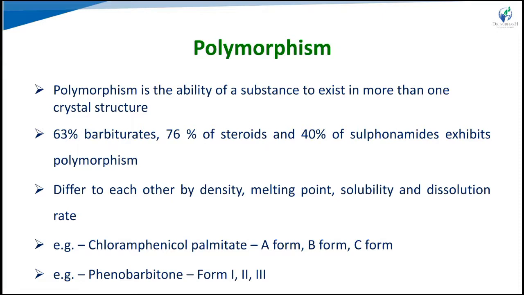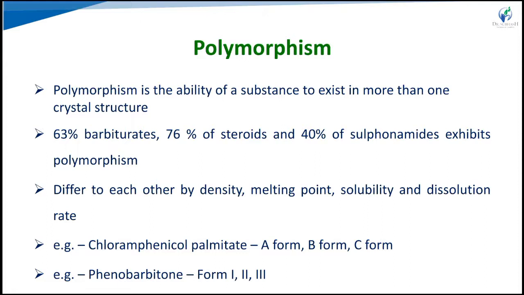The second terminology in the crystal form is polymorphism. A compound or substance that forms more than one crystal form is called a polymorph, and this process is called polymorphism: the ability of a substance to exist in more than one crystalline structure. Here 63% of barbiturates, 76% of steroids, and 40% of sulfonamides, these classes of drugs, exhibit polymorphism. They differ from each other in their properties, that is density, melting point, solubility, and dissolution rate. So that also affects absorption.